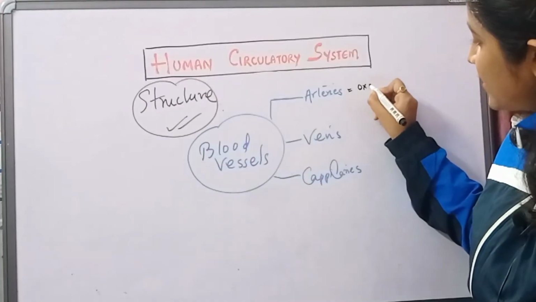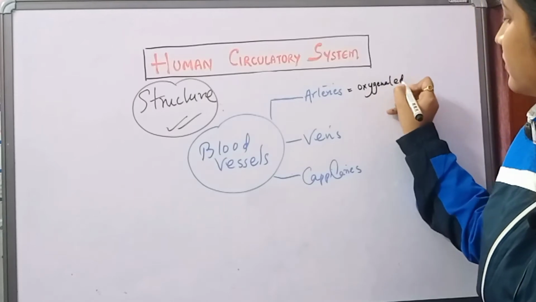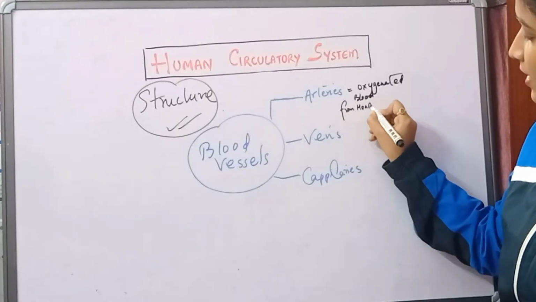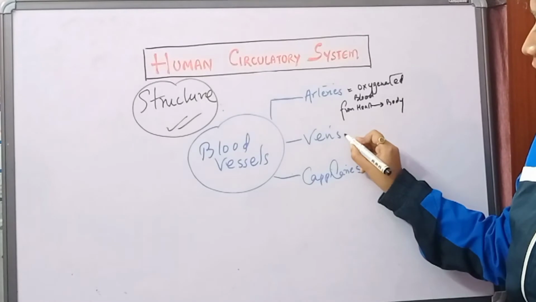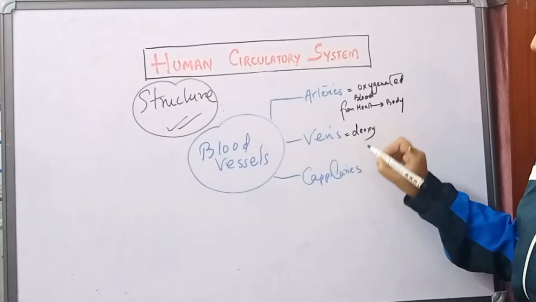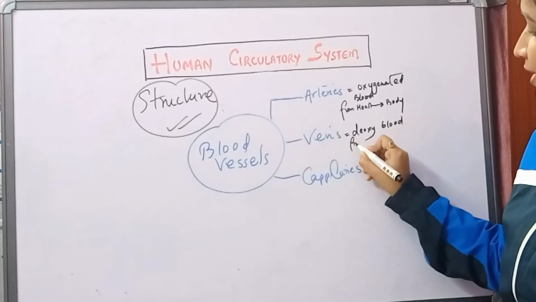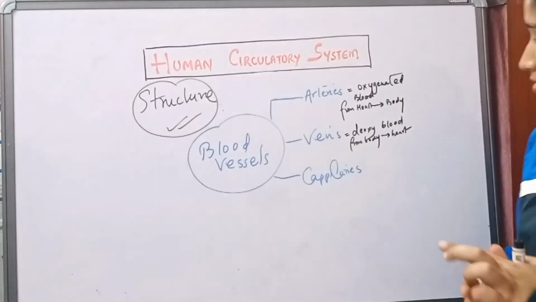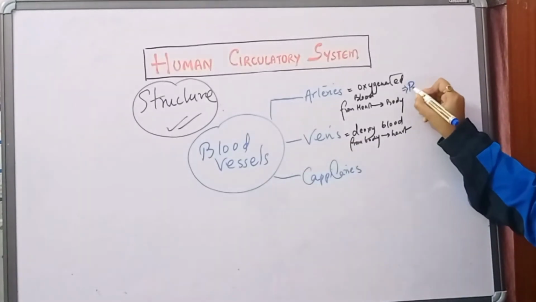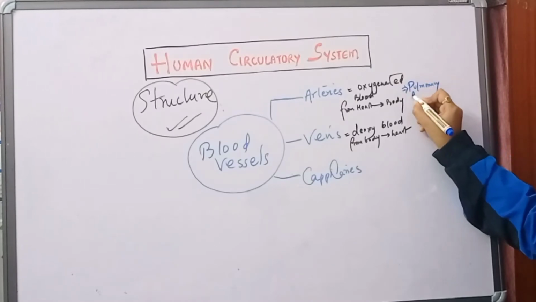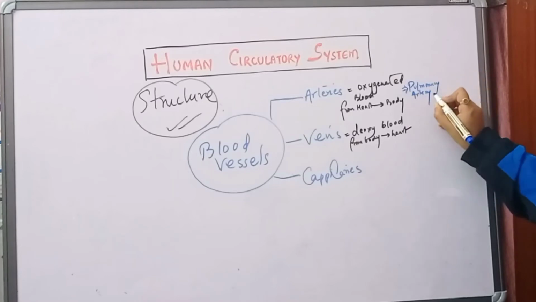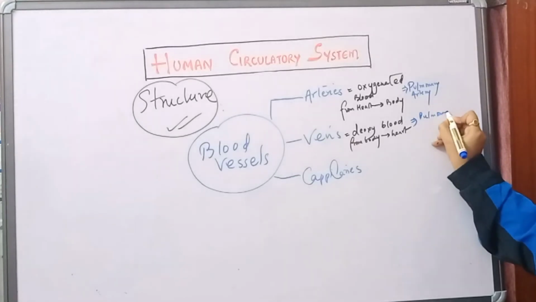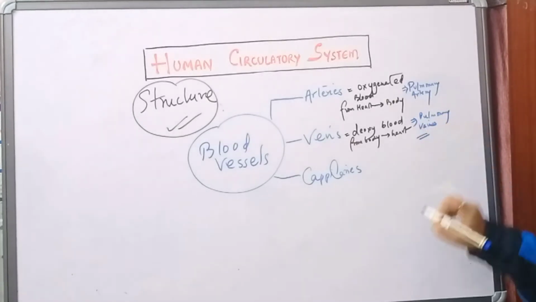The pulmonary artery carries deoxygenated blood from the heart to the lungs, and the pulmonary veins carry oxygenated blood to the body.